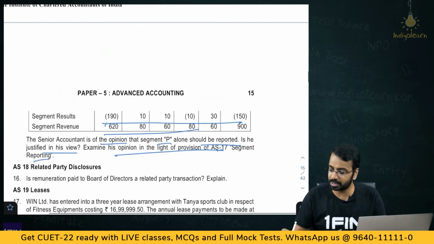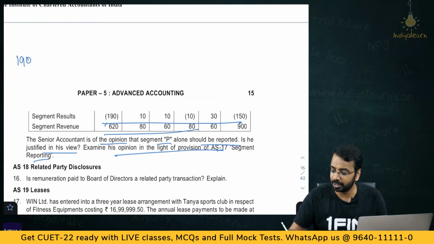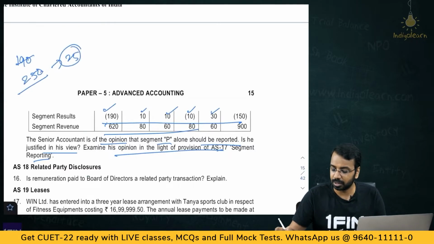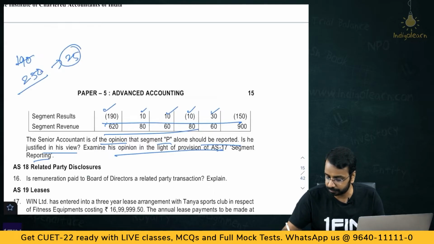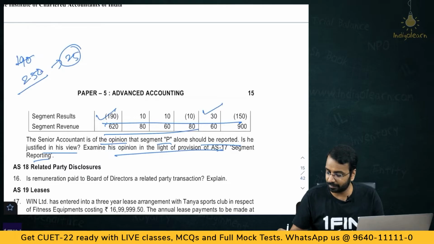Then, on the basis of result, in result what do? Take absolute numbers: 190 plus 10, 200, 210, 220 plus 30, 250. So, total is 250. 10% of this is 25. Now, based on that, this is reportable and this is reportable. Segment revenue 900, calculate 10%, 90. So, anything above 90 is reportable, that's it.